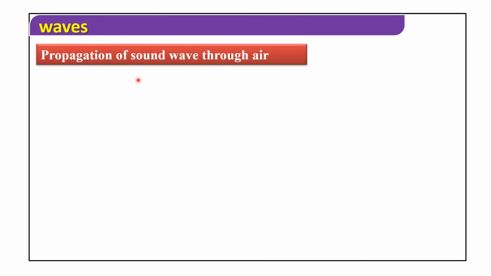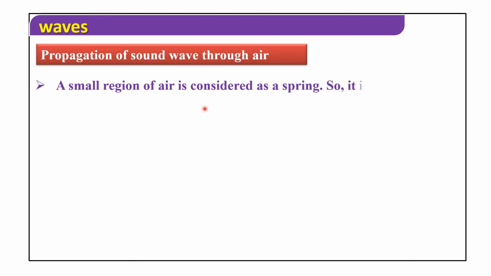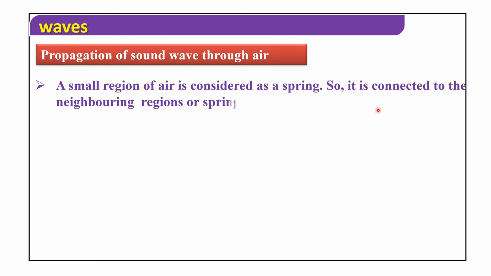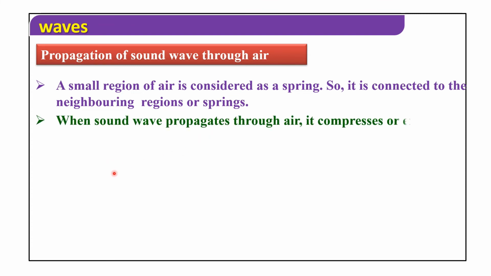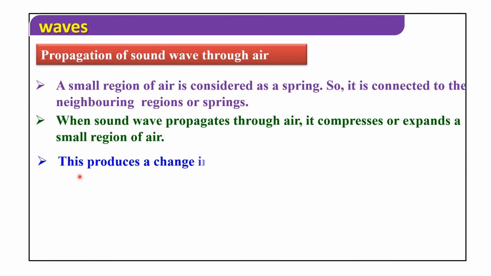Now, propagation of sound waves through air. A small region of air is considered as a spring, connected to the neighboring regions or springs. When a sound wave propagates through air, it compresses or expands a small region of air. This produces a change in the density and pressure in that region.